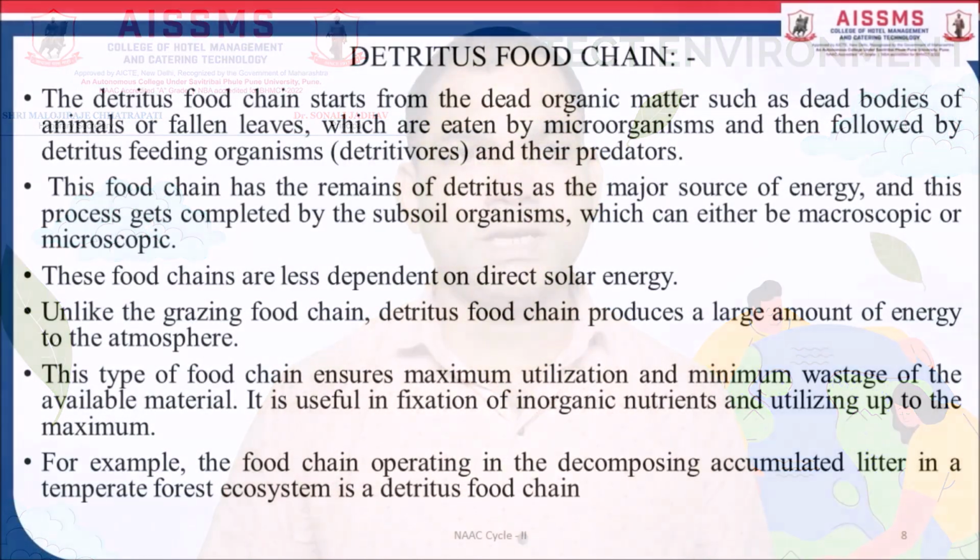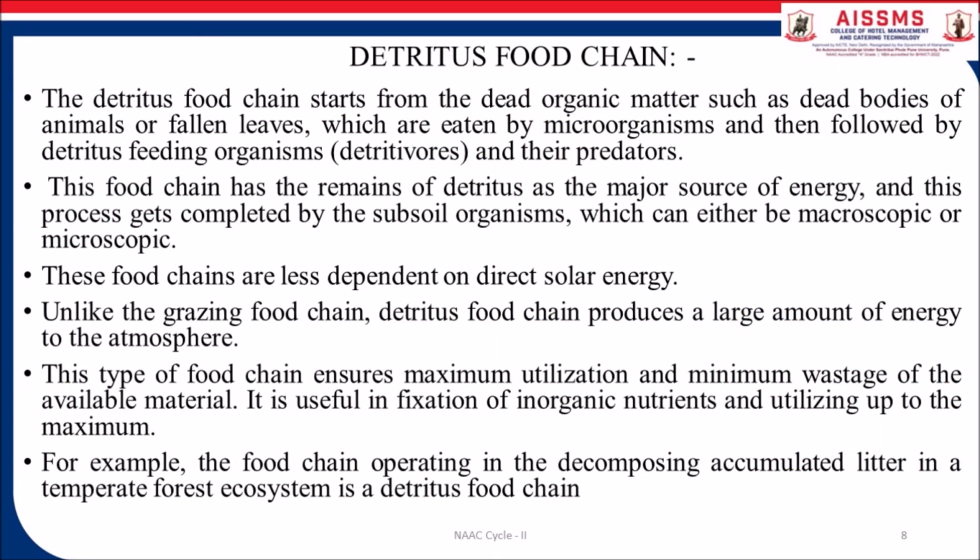Detritus food chain. The detritus food chain starts with dead organic matter, such as dead bodies of animals or fallen leaves, which are eaten by microorganisms and then followed by the detritus-feeding organisms and their predators. This food chain has the remains of the detritus as the major source of energy, and this process gets completed by the subsoil organisms, which can either be microscopic.